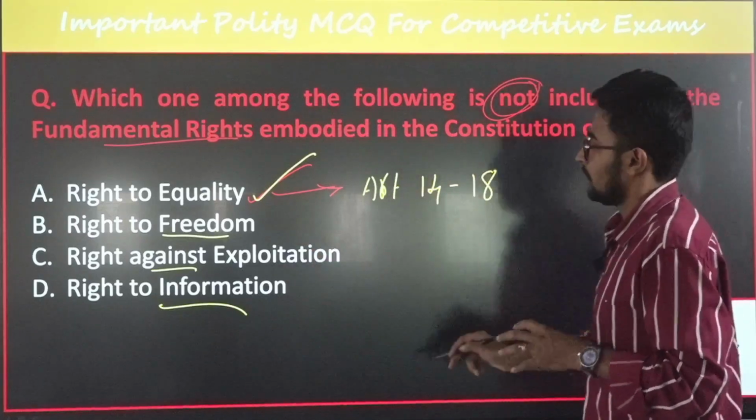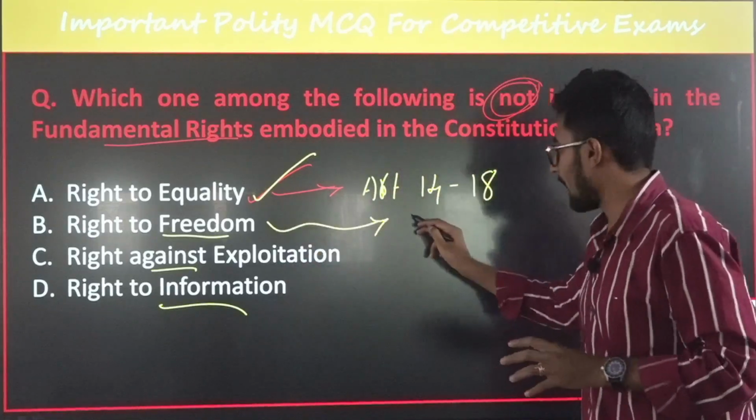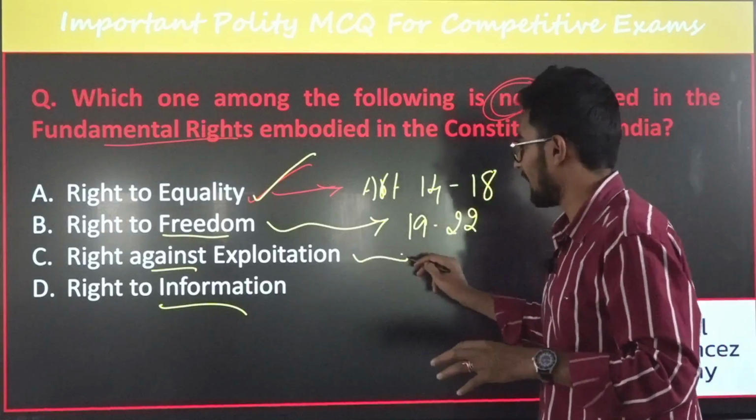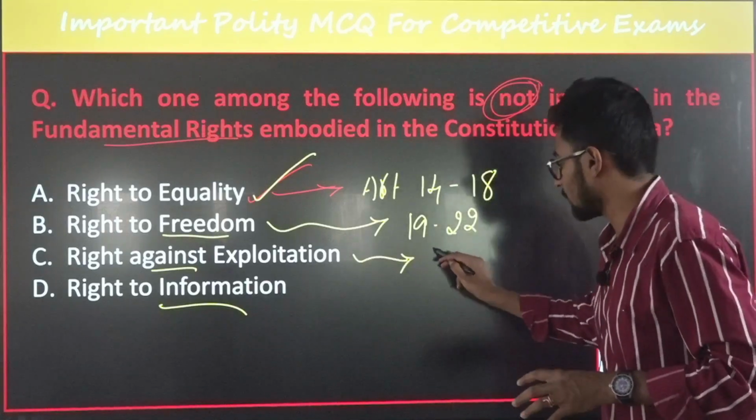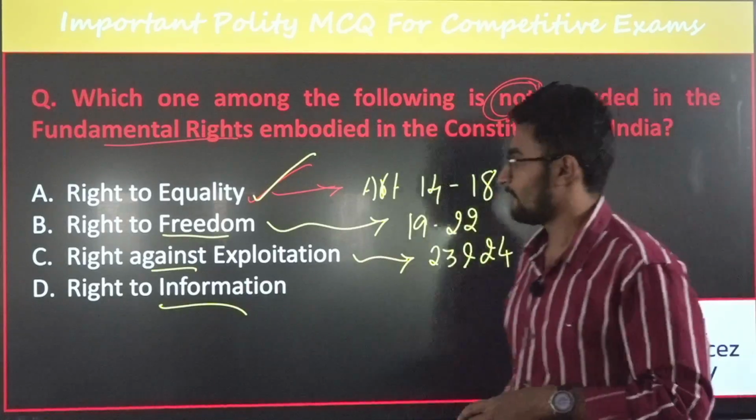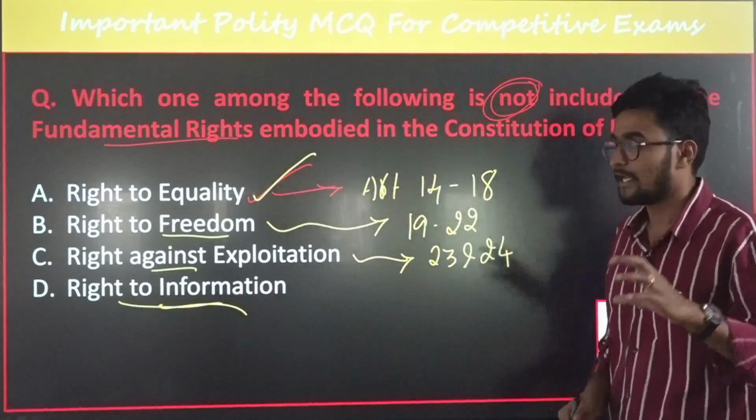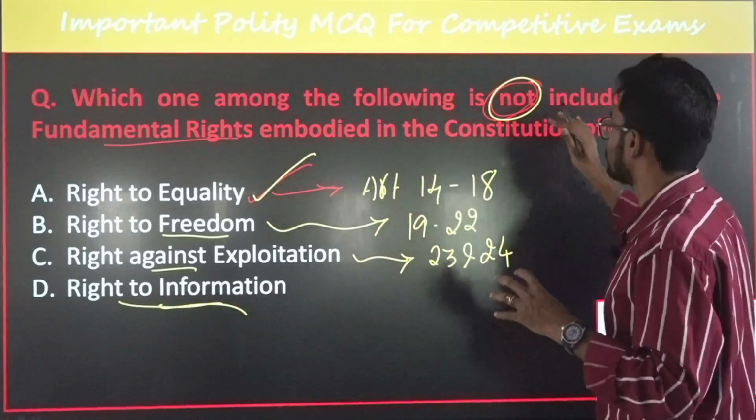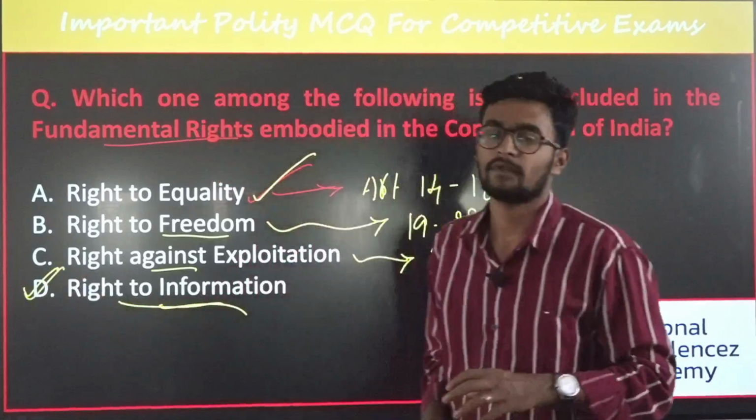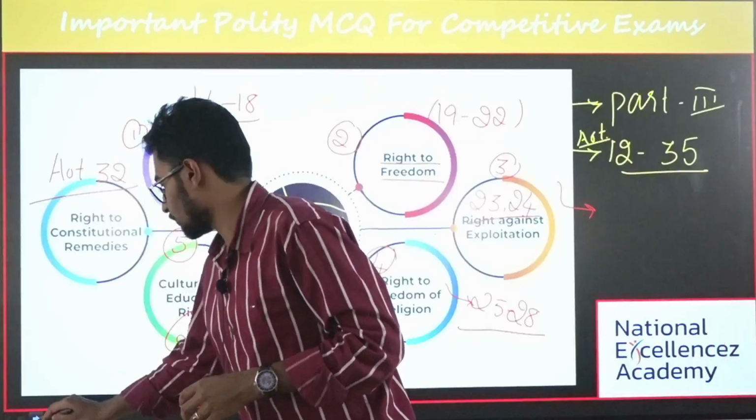The second one, right to freedom, is from Article 19 to 22. And the third one is the right against exploitation, Articles 23 and 24. But we did not study the right to information per se in our fundamental rights. Hence, the answer for this is option D. Is that clear? Okay, let's move to the next question.